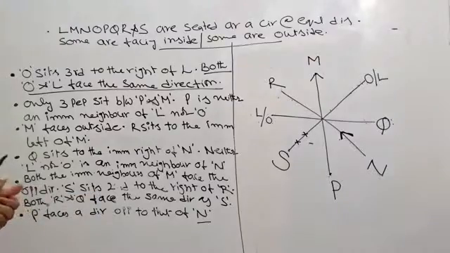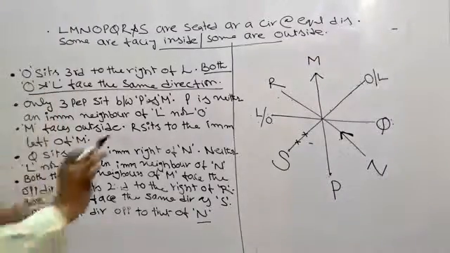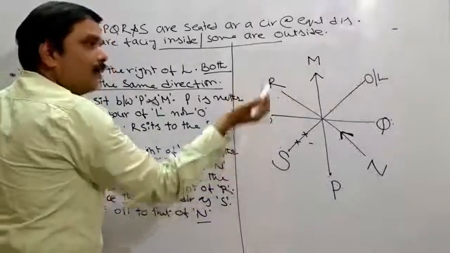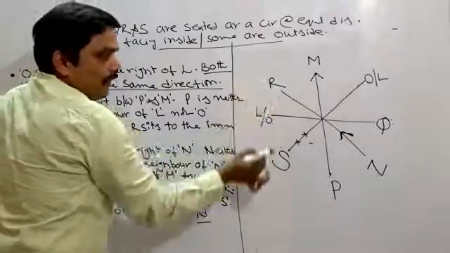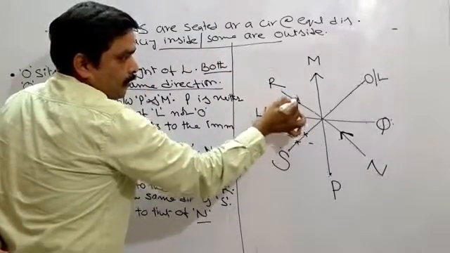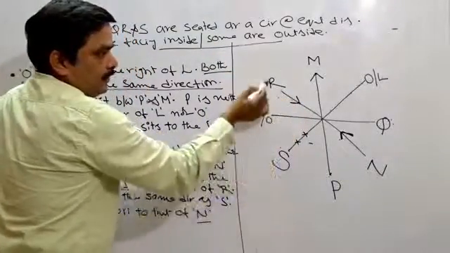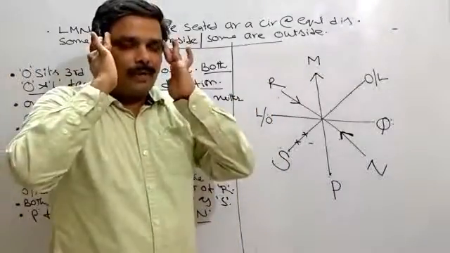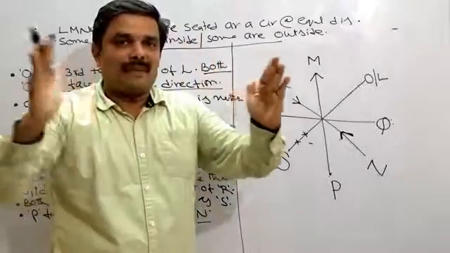S sits second to the right of R. Now here S sits second to the right side of R. When S should be second to the right of R, R must be facing inside. Only then I can say S should be second to the right of R. Got the clarity, right? Step by step you need to unravel the puzzle.